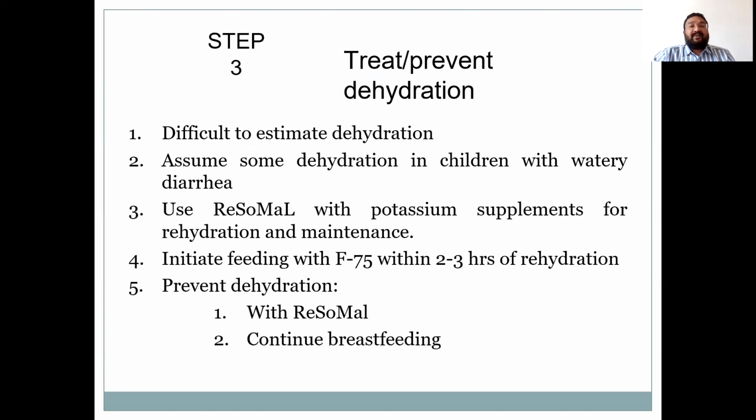Third step is prevention and treatment of dehydration. Dehydration is difficult to estimate in children with SAM. Assume some dehydration in children with watery diarrhea. Use rehydration solution for malnourished children, that is ReSoMal, with potassium supplements for rehydration and maintenance. Initiate feeding with F75 diet within 2 to 3 hours of rehydration and prevent dehydration using ReSoMal solution and continuing breastfeeding.